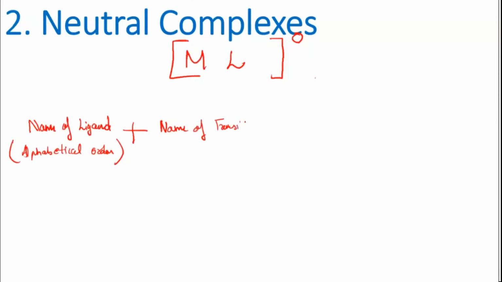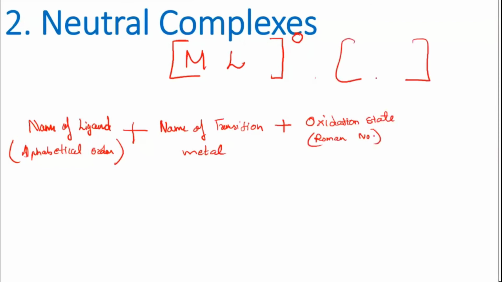And then at the end, we write the oxidation state, and that should be written in a bracket in Roman numerals. So that's it here. We have only the square bracket entity, which will have the metal and the ligand, so our part gets over here. You will not find anything outside. So it's similar to what we named for the cationic complex.